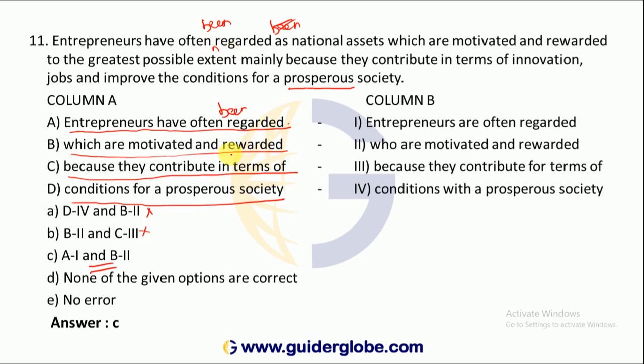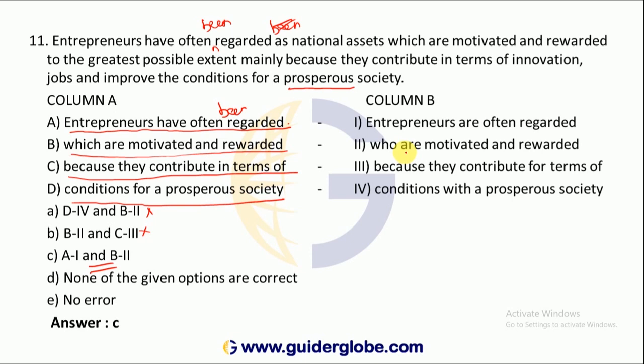Been regarded. How I have to replace? Conditions for a prosperous society. Okay. Then these are four conditions. Entrepreneurs have often been regarded, okay,